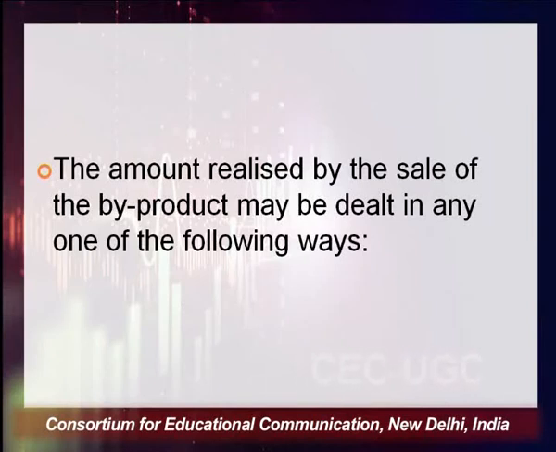So it is not good, because the time involved and the cost involved of calculating the cost will be more than the sales value. So it is impractical when the sales value of the byproduct is very small.